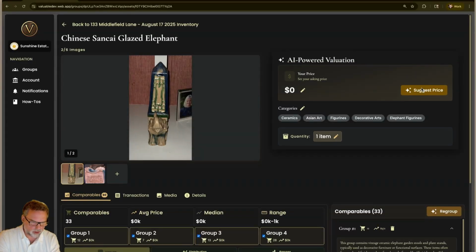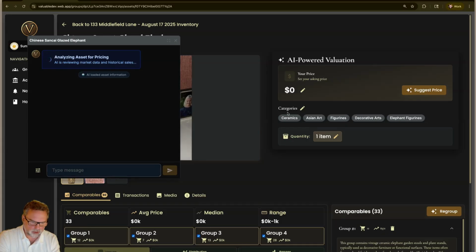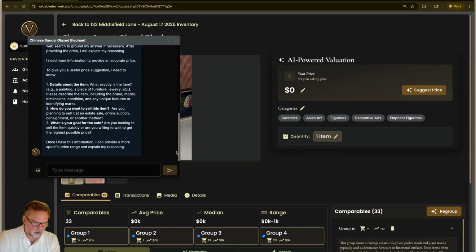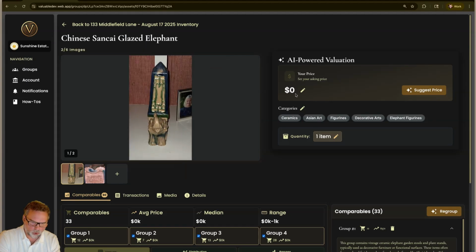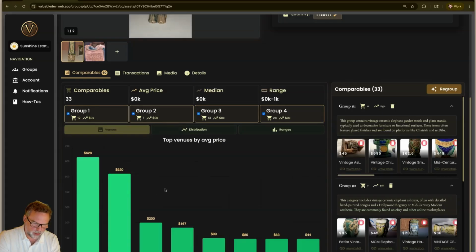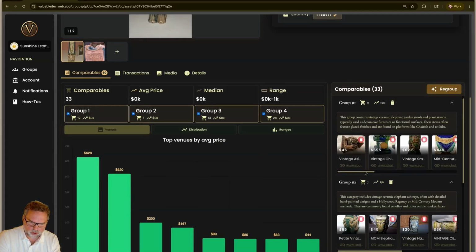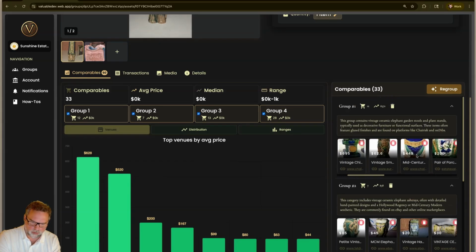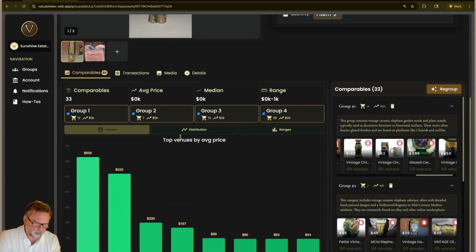And here we are looking at this item. We're going to say, okay, what do I want this item to be priced at? It'll analyze that and give you the selection. Or you can just write it in here and save, or you can go down to look at the distributions of comparables. In this case, we have 33 comparables that the AI found from the web and other sources, and they're broken down in different ways. You can regroup them. You can decide to just isolate one kind of brand. You could say, well, give me everything that's an original versus reproductions, and then you could break things down that way.